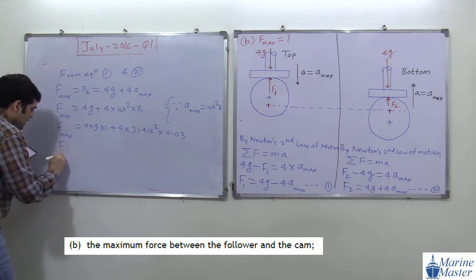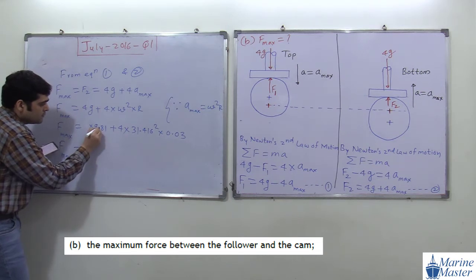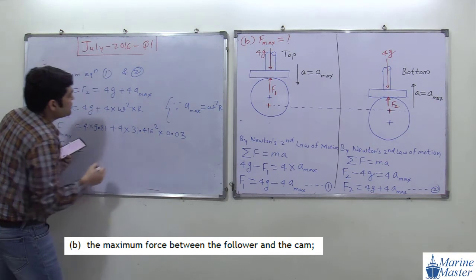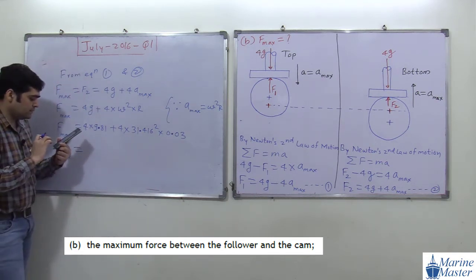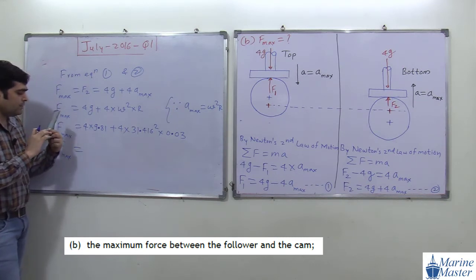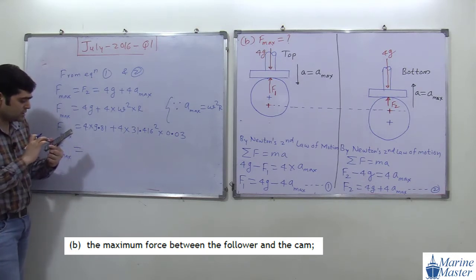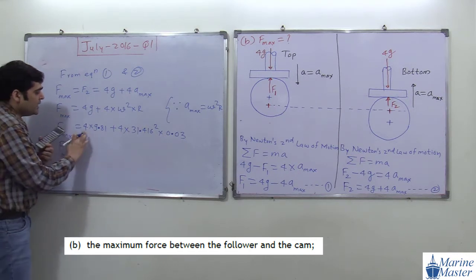So F max. Okay, everyone, please do the calculation with me. I am writing it properly so that it is visible. 4 into 9.81 plus 4 into 31.416 square multiplied by 0.03.